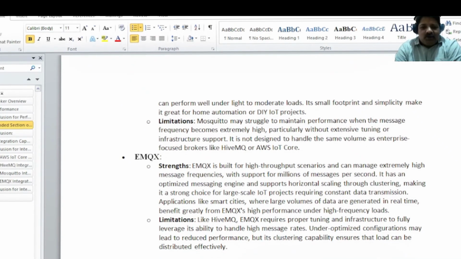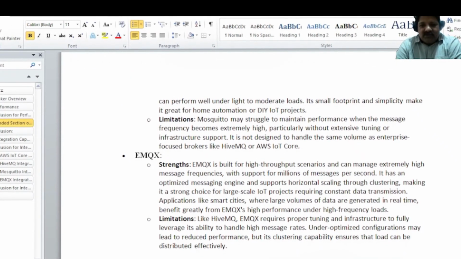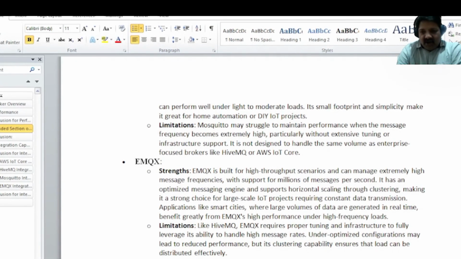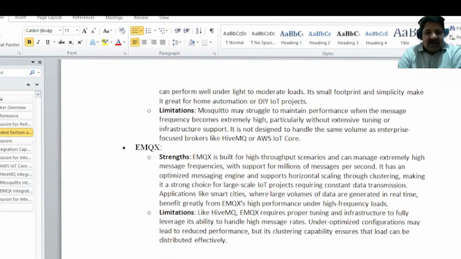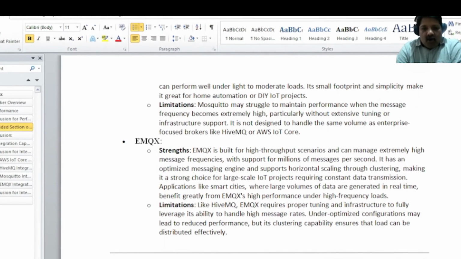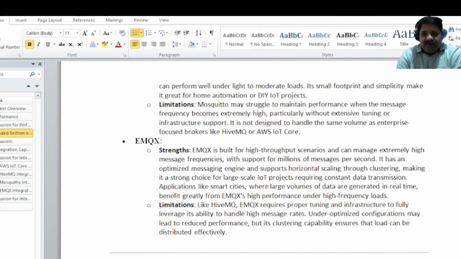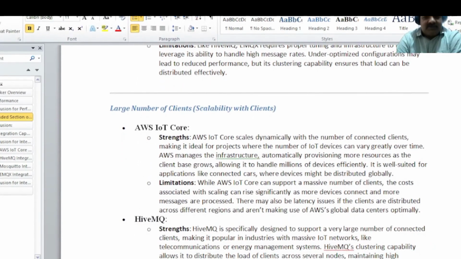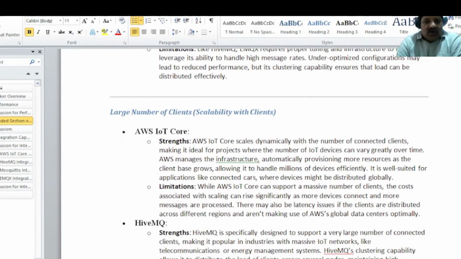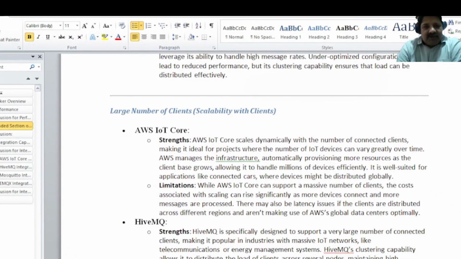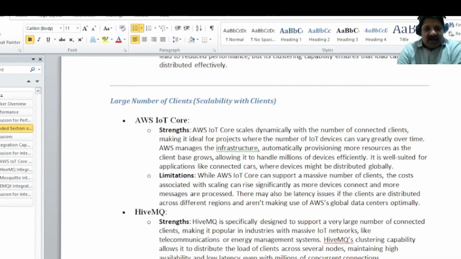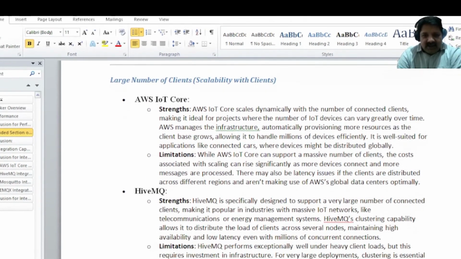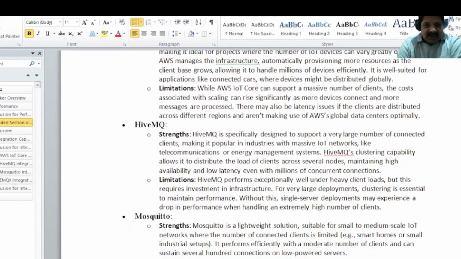EMQX is similar to HiveMQ. You need to add additional infrastructure to handle high message rates, and a heavily optimized configuration is required here. Then large number of clients, it's similar to the multiple messages case when you have a large number of clients. So it's the same as reliability.